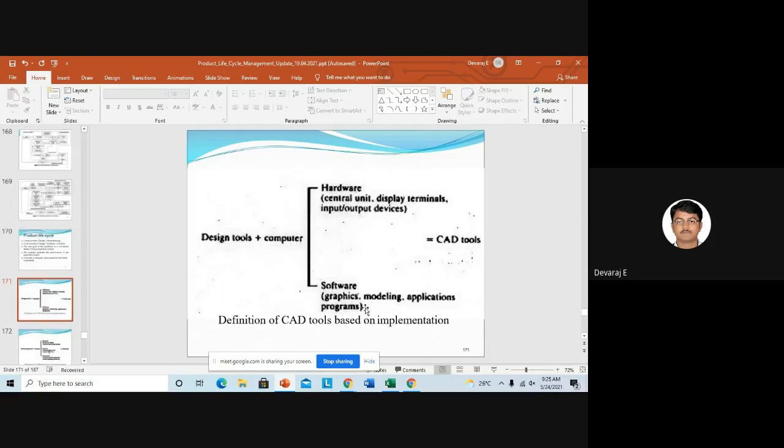the CAD software. I think everyone knows, right? Whatever I told you, it's written here. The CAD tools: what are the requirements you want? Design tools plus computer. In the computer, you can see there is software and hardware. Hardware indicates the central unit, display terminals, input or output devices. In software, you need a graphics card, modeling, applications, programming. If you have these two, then you can call that CAD tools.